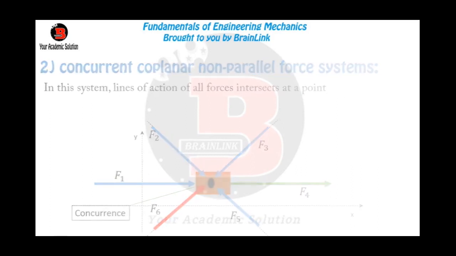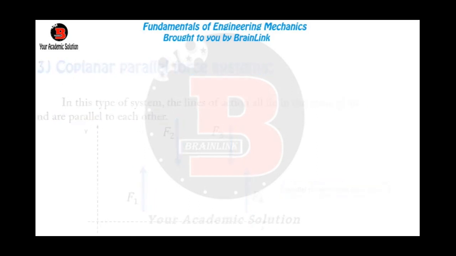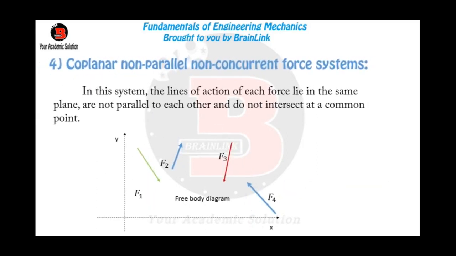When we say a coplanar parallel force system, we mean they are all acting on a particular plane and they are parallel to each other. When we say a coplanar, non-parallel, non-concurrent force system, we mean that they are all acting on a particular plane, they are not intersecting at any point, and they are not parallel to each other.